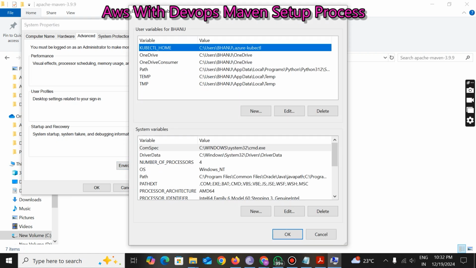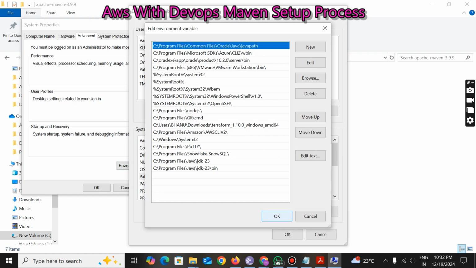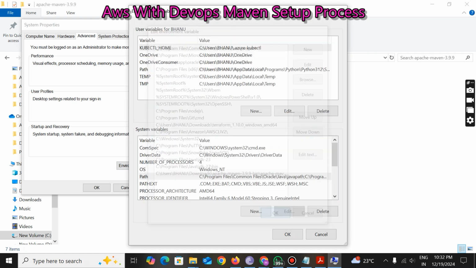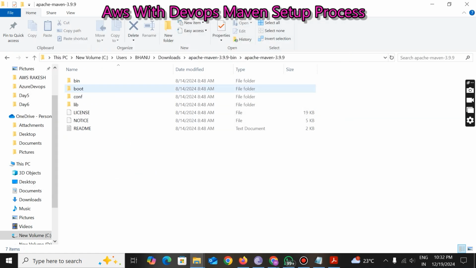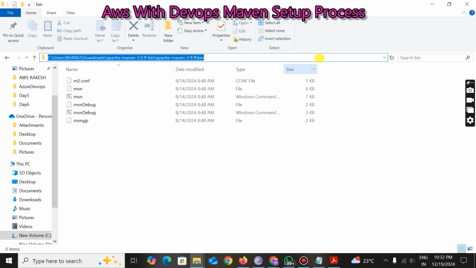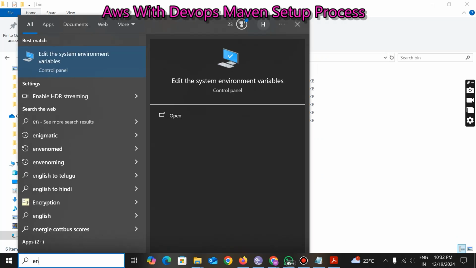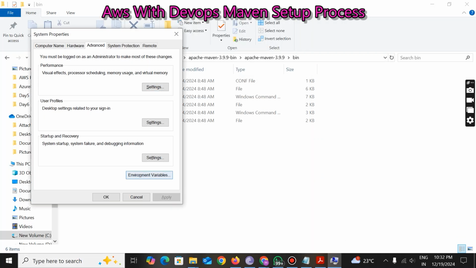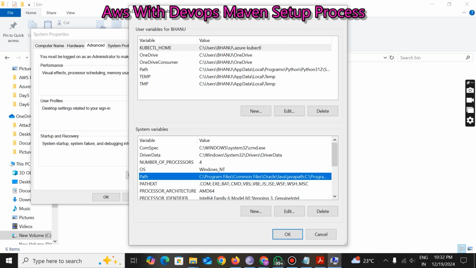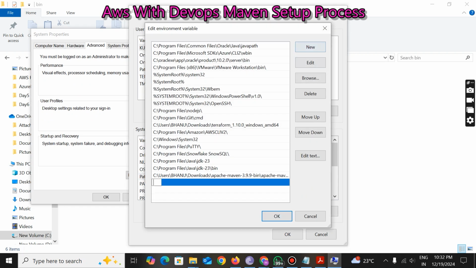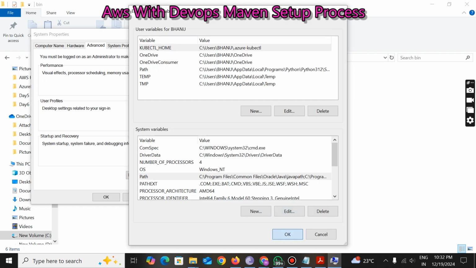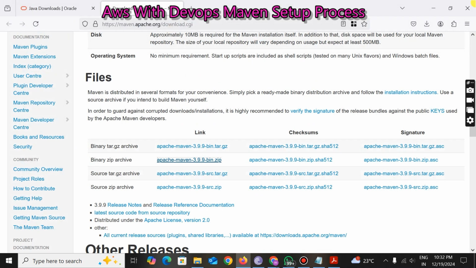Click on environment variables, select the path, click on edit, new, and give the path here for the Apache Maven folder, and click on OK. Now we need to give the path of the bin location also. Copy this path too and go to the environment variables. Again select the path, click on edit, new, and click on OK. Close everything.